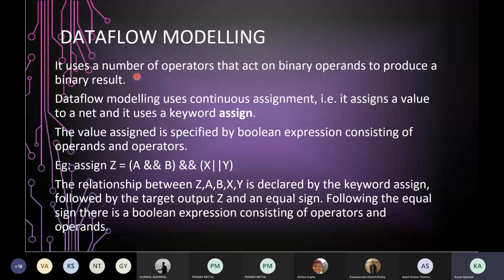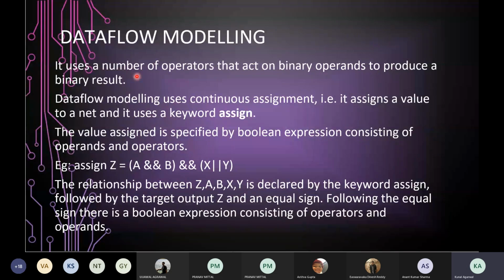So basically try to understand the difference between the two modeling types that we use for combinational circuits. In the first one, that is gate level, we describe the circuit in our Verilog code by specifying the various gates present in the circuit and mentioning the interconnection of those gates. Whereas in the case of data flow modeling, we need not worry about any of the gates. We just use the binary expression or the Boolean expression that we derive using K-maps to assign the values to our target output.